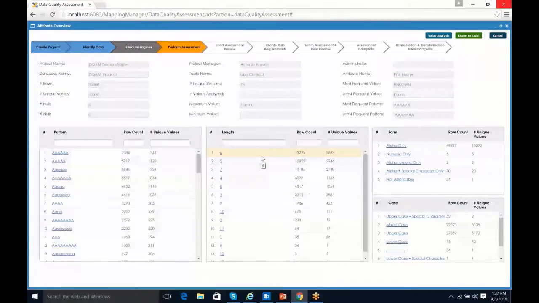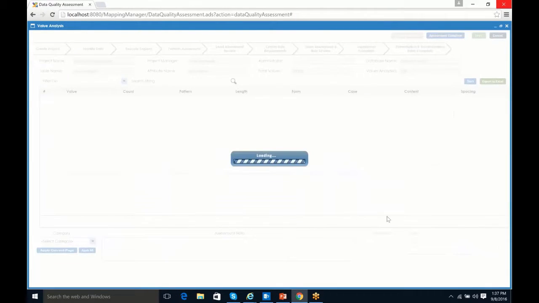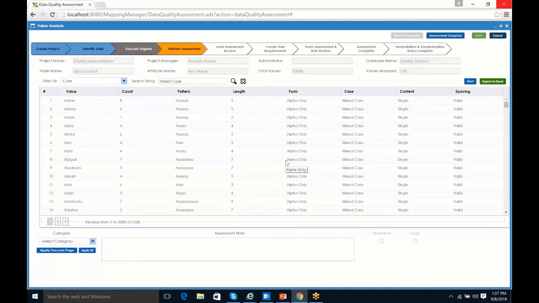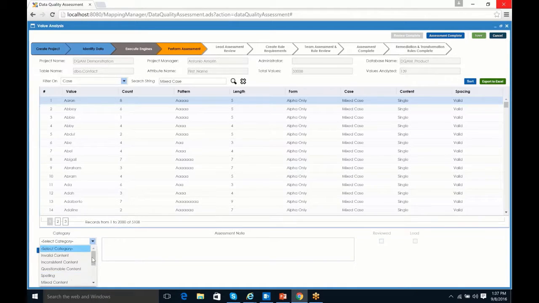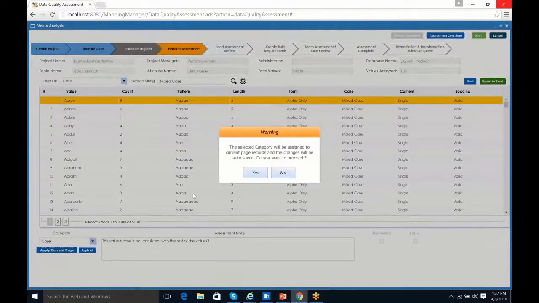One of the other things I like to be able to do is, let's say I'm doing case. Here we can see in our example for first name anyway, that we have more rows of uppercase than we do mixed case. So uppercase is going to be the one that I'm going to say is the valid case. So I can go into mixed case, and inside mixed case I can say, okay, all these values have case issues. So I could select the first one and say, okay, this one definitely has a case issue, mark it as such, and I can apply that to the current page. I can say everything on this page has got a case issue, and I can mark it.